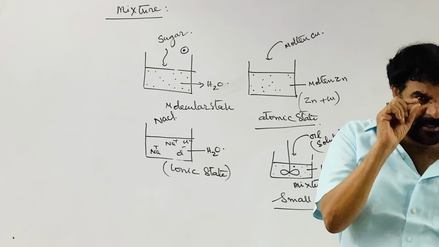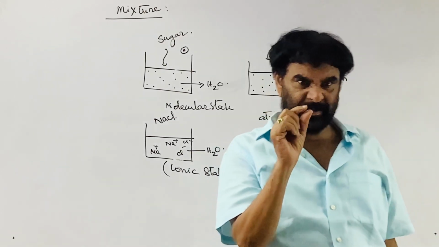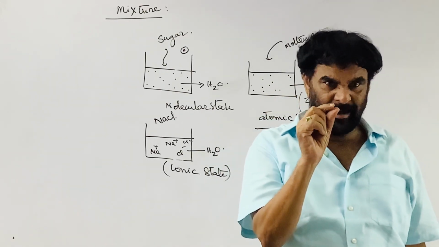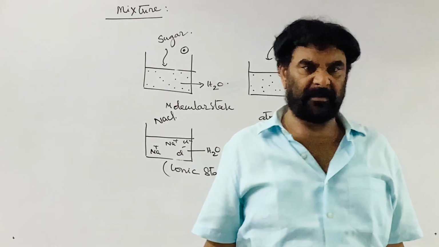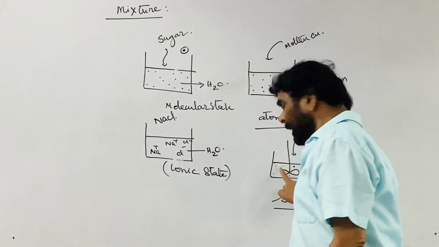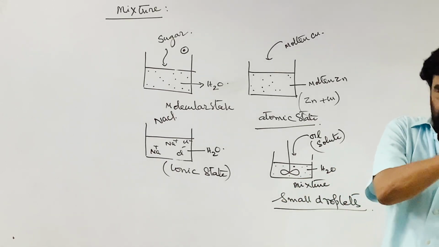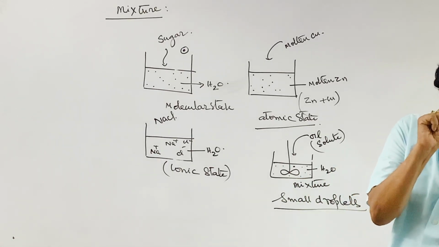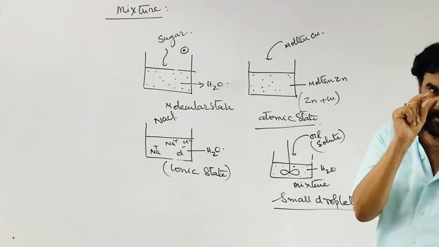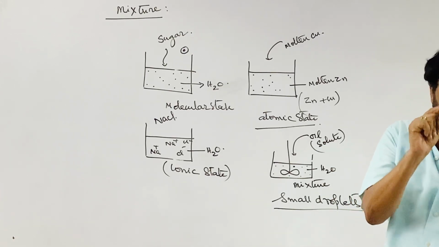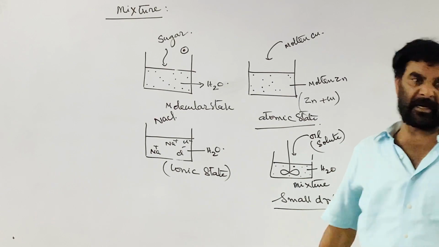Each droplet is an association, an aggregation of several molecules. Here the solute is dispersed in the solvent in the aggregated form, in the form of small lumps which contain several molecular structural units.